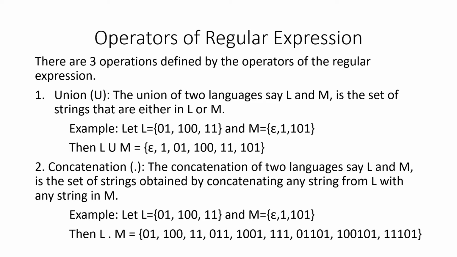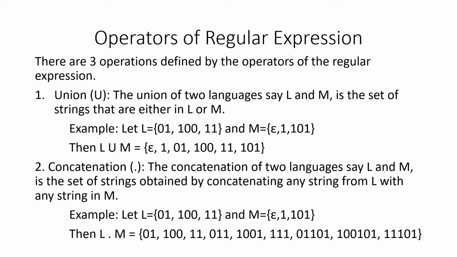So we'll take two languages, say L and M. The set of strings formed by applying the union operation over the languages L and M is the set of strings that are present either in L or in M. So union is nothing but OR. So here we take the language, or we generate the strings. We know that a language is nothing but a set of strings. So those sets of strings are the strings that are obtained or taken either from L or from M.